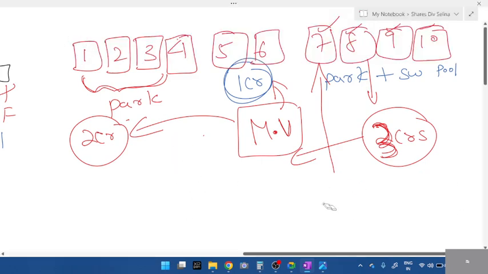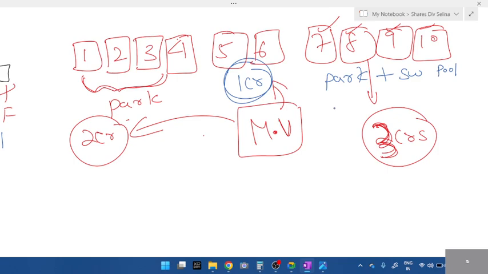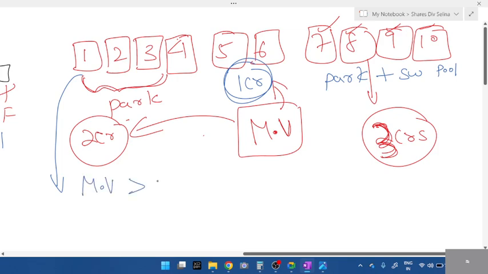Is this concept clear? What is market value? Once you start the company or finish the construction, the price at which you sell the shares is known as market value. Whoever buys these 4 buildings, these 4 shares, we say market value is greater than nominal value.